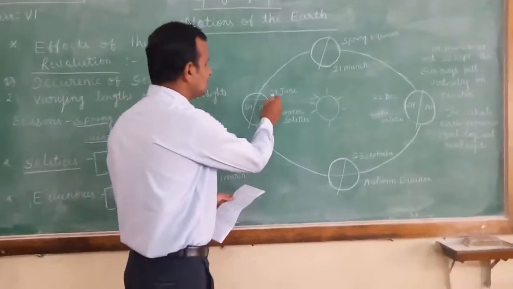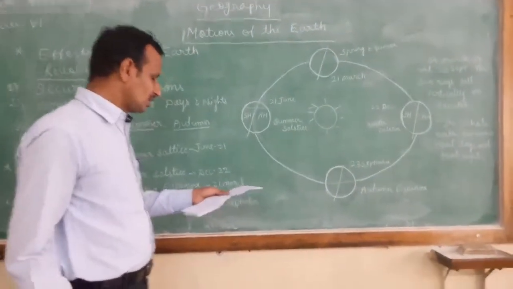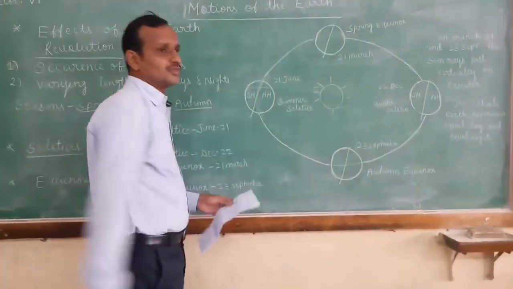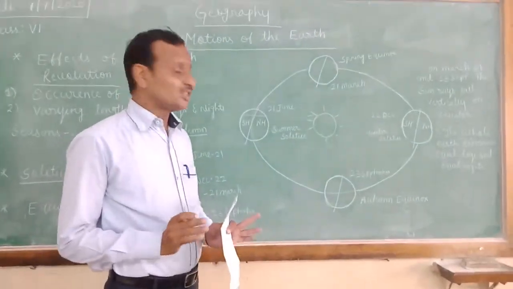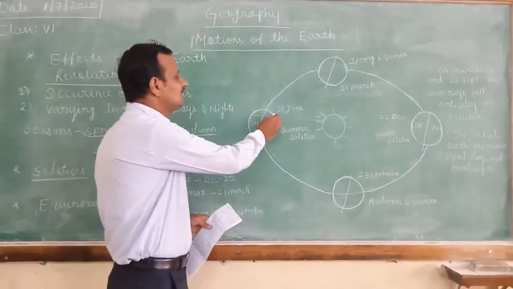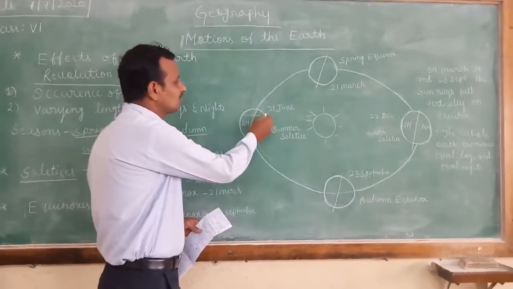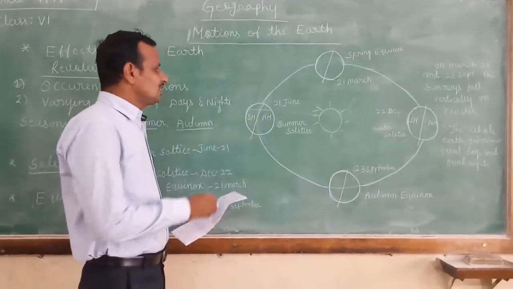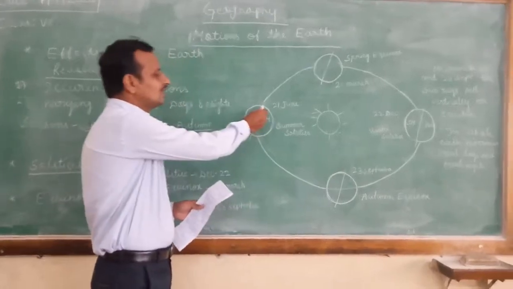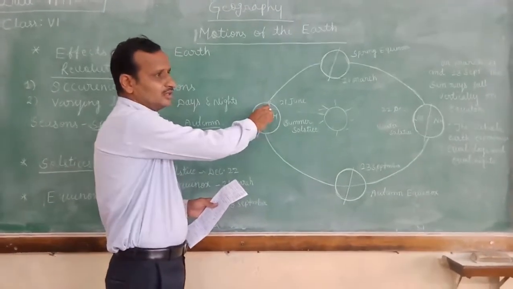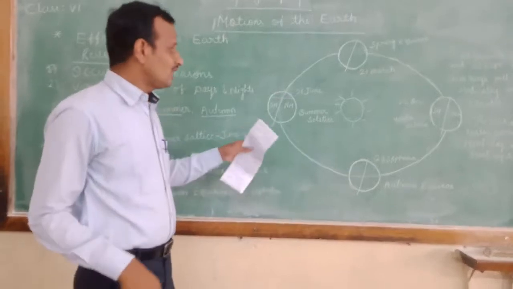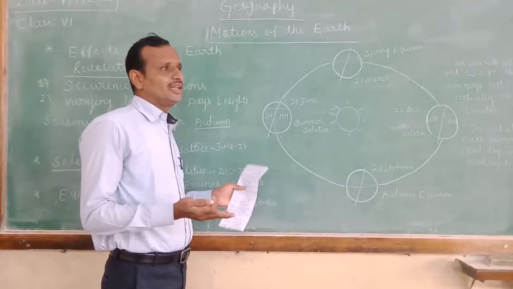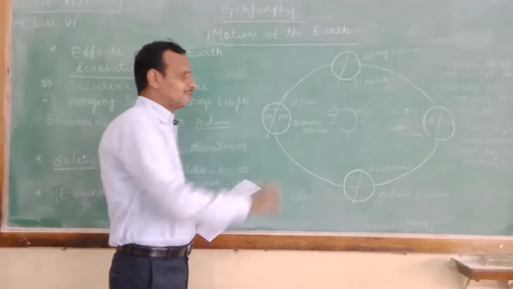And beyond the Arctic Circle during the summer solstice, the region receives continuous sunlight for 6 months, nearest to the pole side. Some countries like Norway and Greenland come under this region.